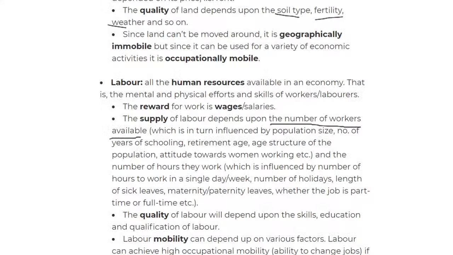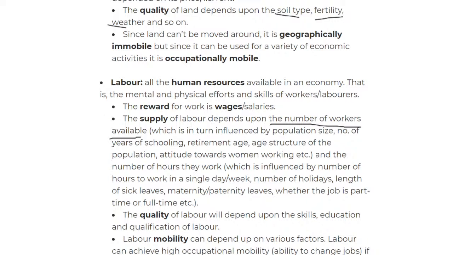Sorry about that, but we are back. So where was I? I was looking at labor, particularly at the supply of labor and the factors that affect the number of workers. The first one I talked about was population size and the number of years of schooling, then I talked about retirement age, and now finally I'm going to age structure.